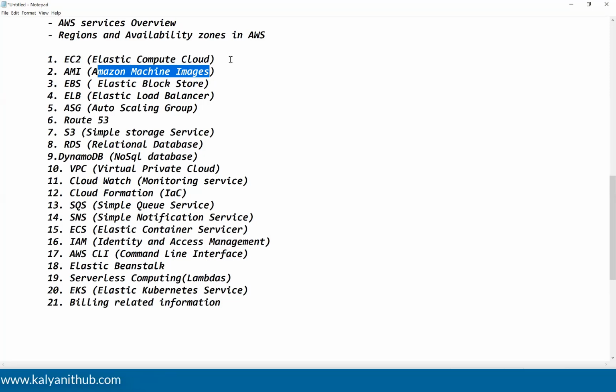Instead, if you take the sample resume from your friends, you need not worry about the borders and alignments. If that person is also working in the same stream, you can just modify the name, email ID, phone number, small things, and use it as it is. Here also, instead of creating virtual machines from scratch, if you use these templates, these AMIs, you can create instances quickly and easily.